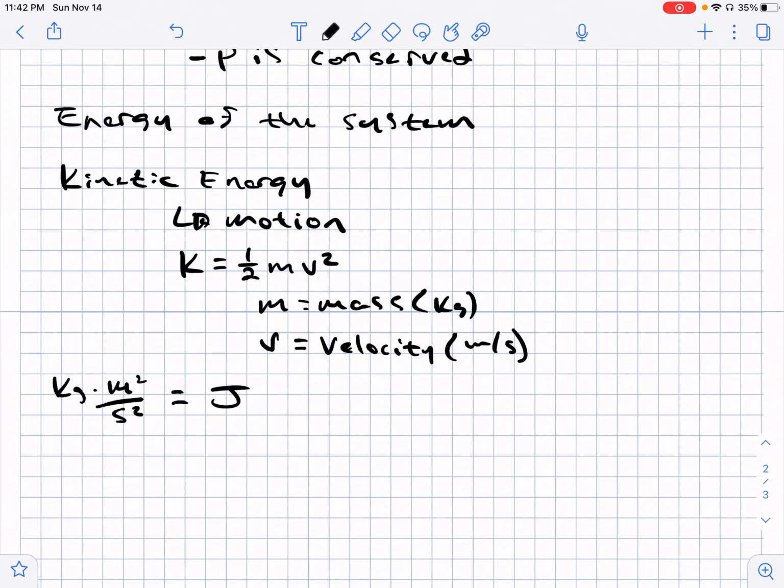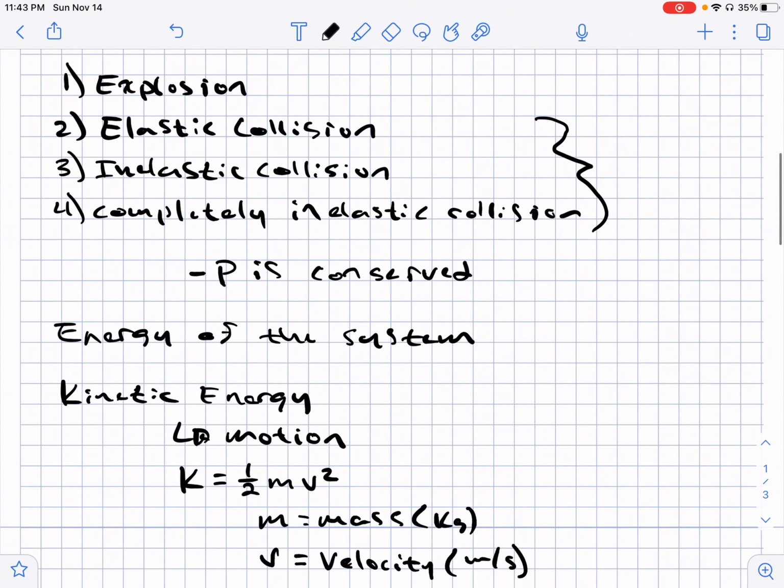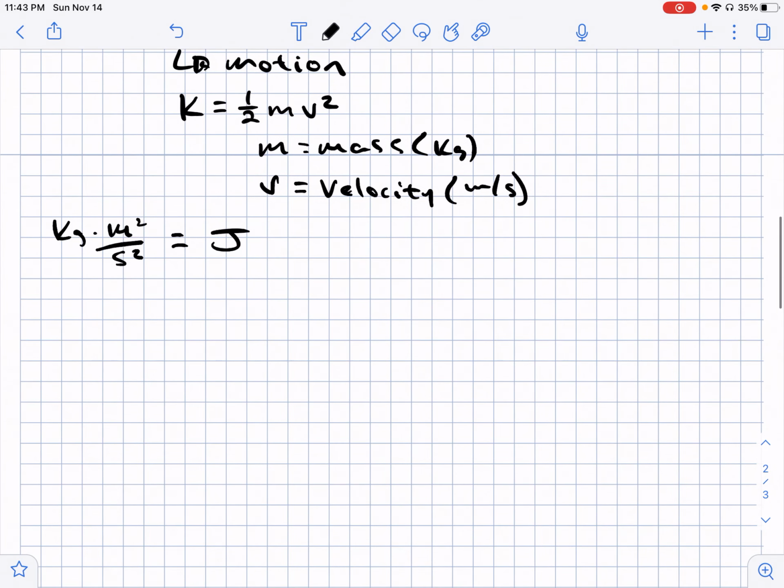So you need to be able to calculate the kinetic energy of the different objects in the system to classify what type of collision we have. And so we'll run through here and look at the different types of collisions. So when we have an elastic collision, your momentum is conserved.